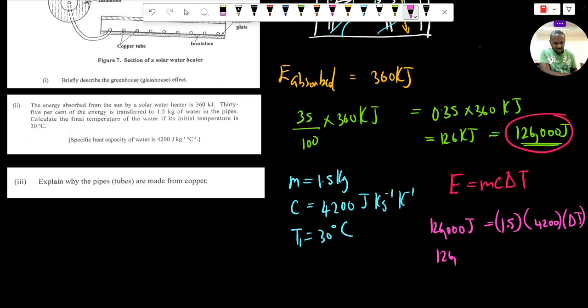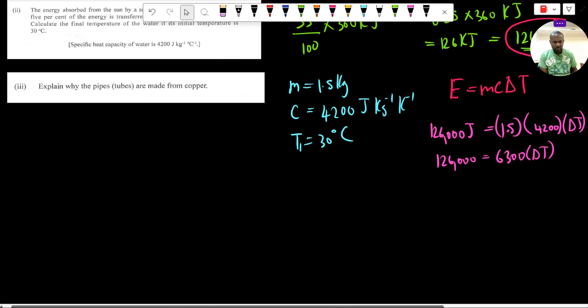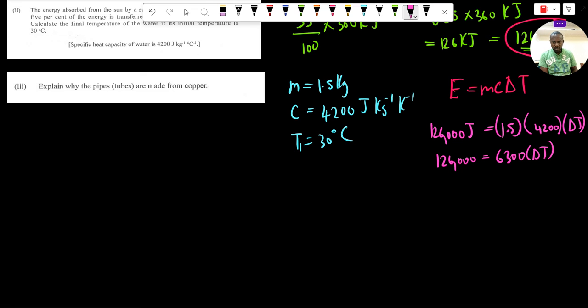So we say that 126,000 is equal to, what is 1.5 times 4,200? That looks like 42 plus 21, 6,300. And this is times delta T. And therefore delta T, the change in temperature, is equal to 126,000 joules divided by 6,300.